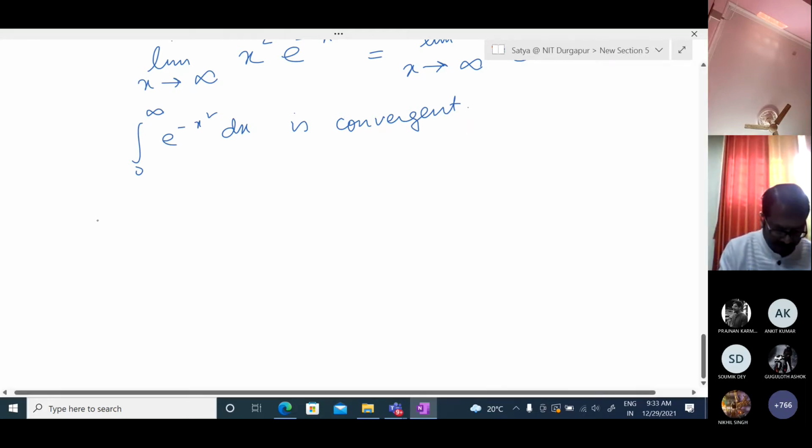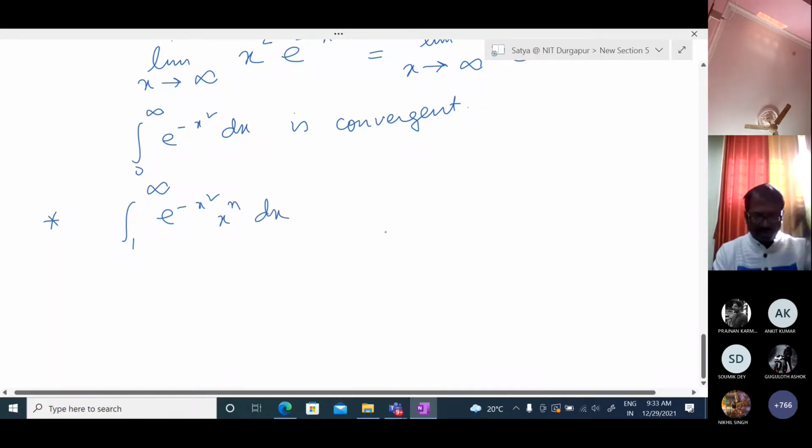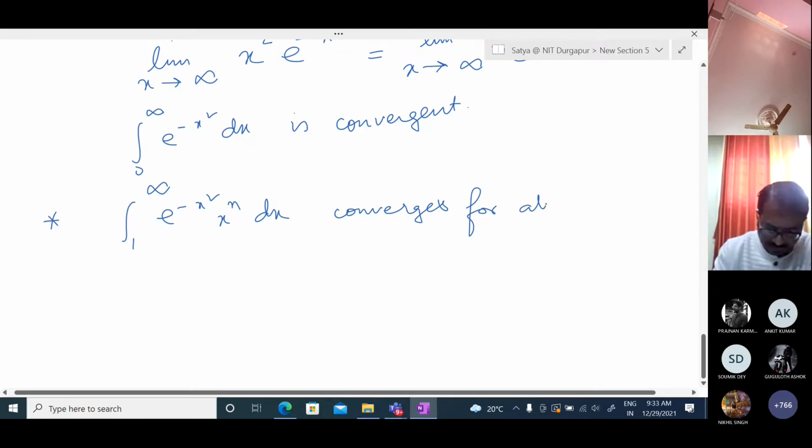Let me take this one, example 2. It is done also in the assignment, but we should understand it: the integral from 1 to infinity of e to the power minus x square times x to the power n dx. It is shown that this converges for all values of n.